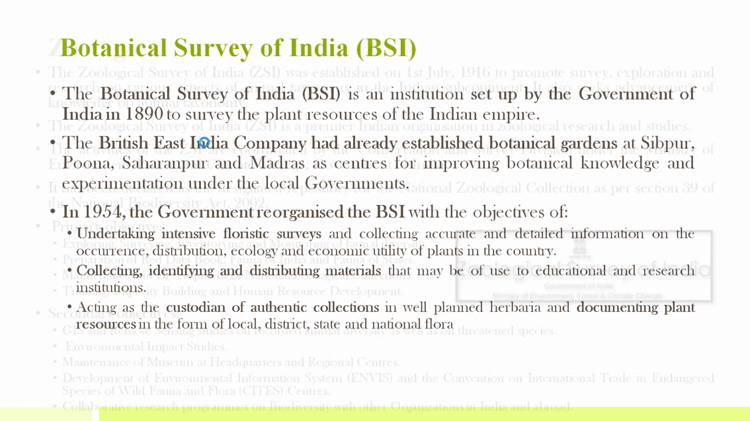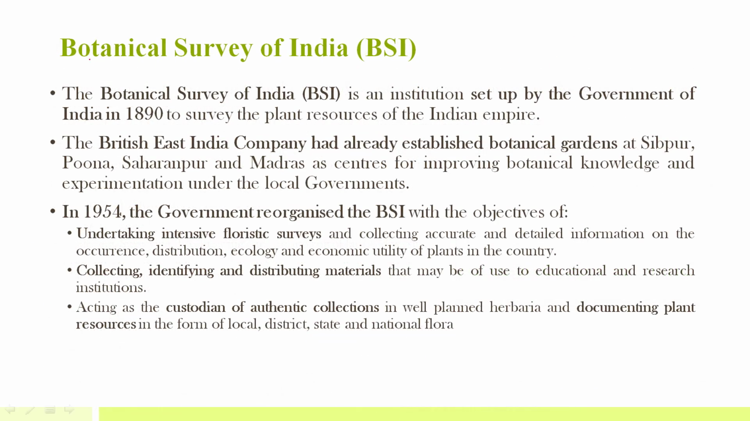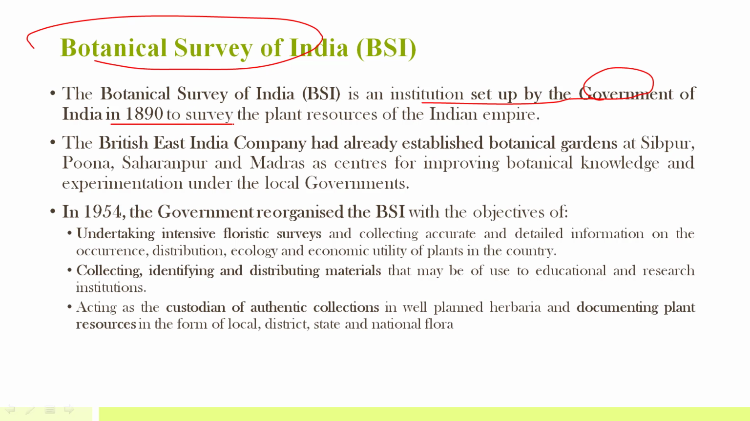Then similar to zoological survey, there is a Botanical Survey of India as well. This was also set up way before independence. It's an institution set up by government of India in 1890, mainly for surveying of plant resources of Indian Empire. Okay, so British East India Company had already established botanical gardens at various places like Pune, Saharanpur, Madras, mainly for improving their botanical knowledge, for surveying of plant resources, right?